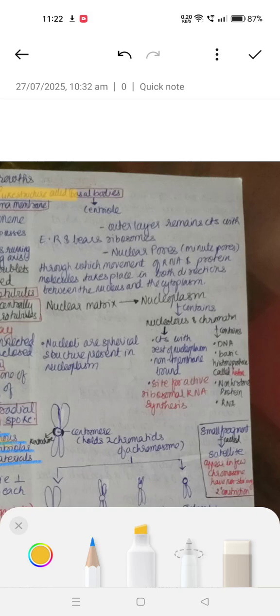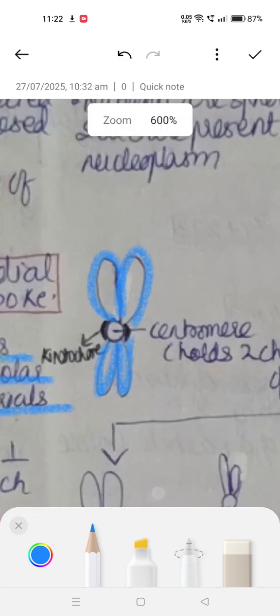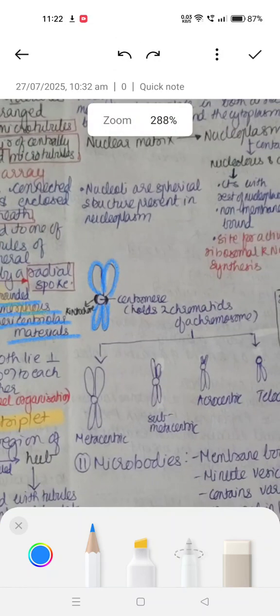Now you can see the basic structures. This is the above part, and the middle part is the centromere, and these are disc-shaped structures which are known as kinetochores. The centromere holds the two chromatids of a chromosome.